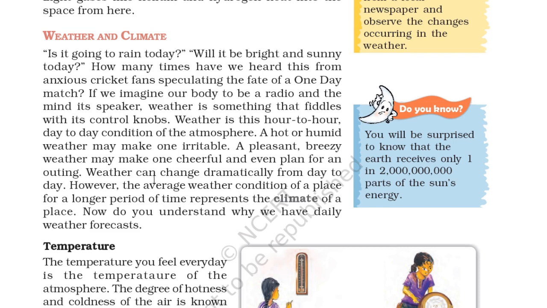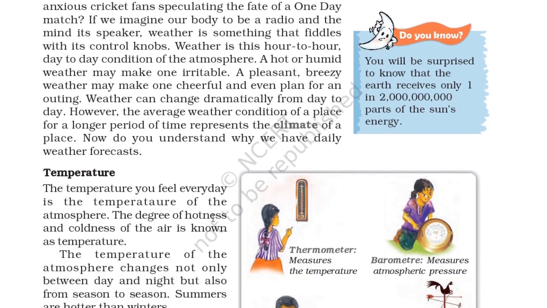Hot or humid weather may make one irritable. Pleasant breezy weather may make one cheerful and even plan for an outing. Weather can change dramatically from day to day. However, the average weather condition of a place over a longer period of time represents the climate of the place. Now, do you understand why we have a daily weather forecast? We have learnt this weather and climate in science also. There is a separate chapter for it and we have studied that part.